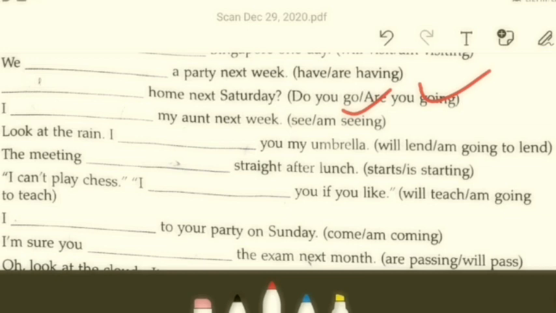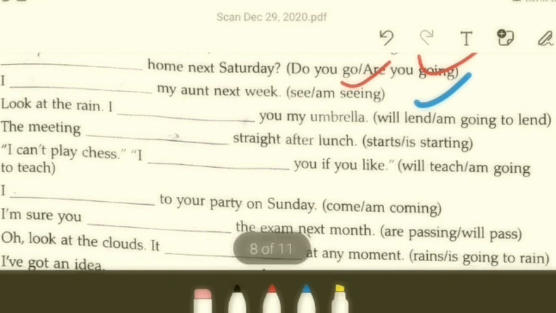8. Look at the rain. I dash you my umbrella. So it's raining, and you have an umbrella, and your friend wants to go out. So what do you do? What do you think will be the answer? I will lend, isn't it? So the answer in this case is I will lend, to allow someone to borrow something which belongs to you.